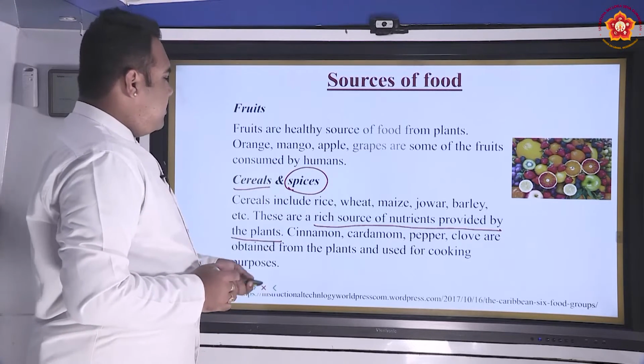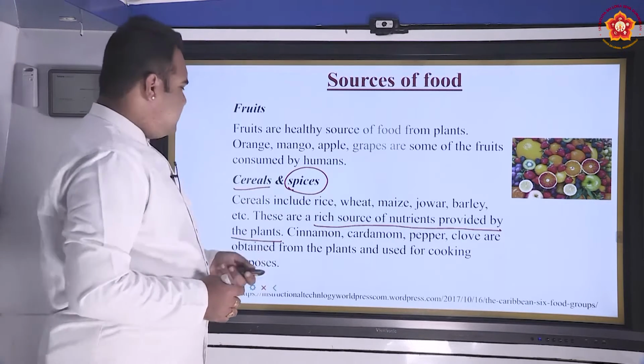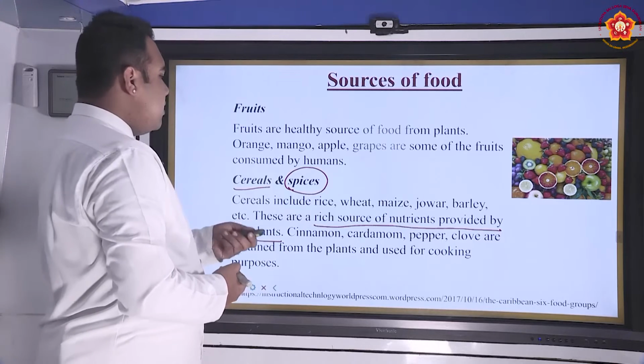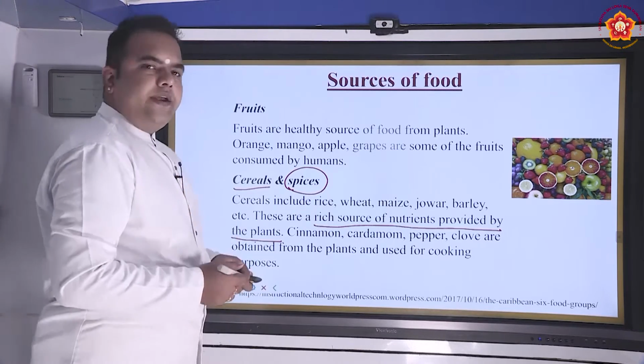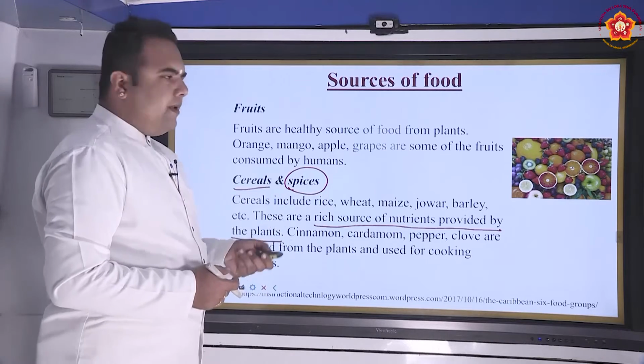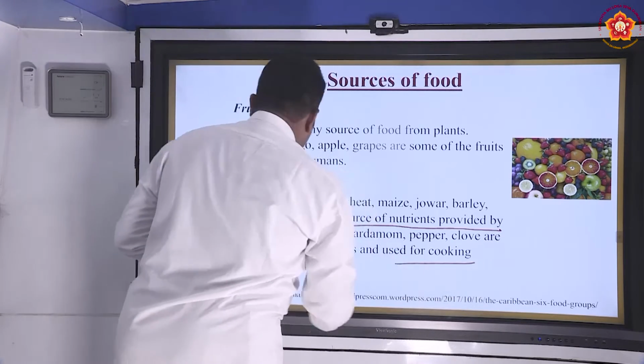Now in your day to day life, you will be tasting lots of spices. For example, cinnamon, cardamom, pepper, cloves. These are the different kinds of spices that are obtained as edible parts of those particular plants, and these are used for cooking purposes.